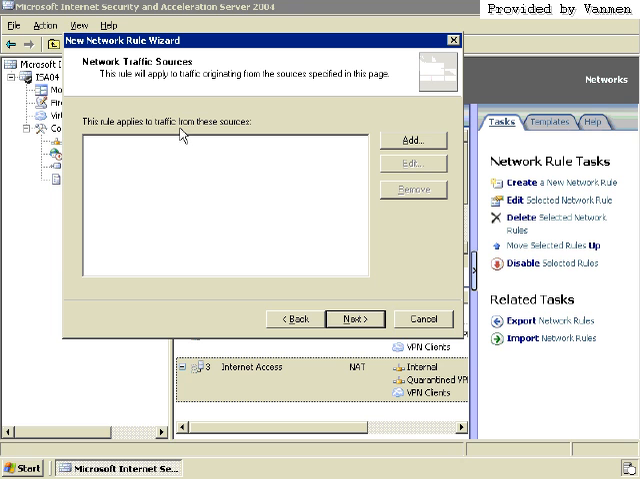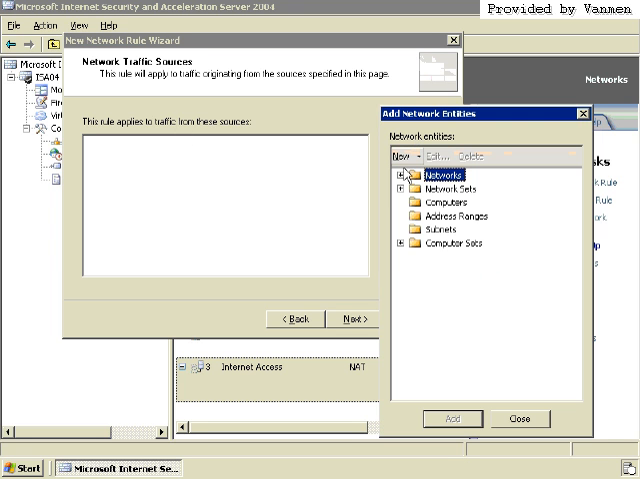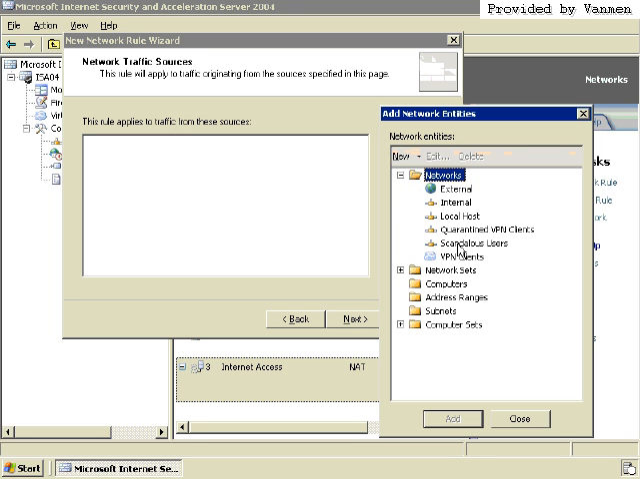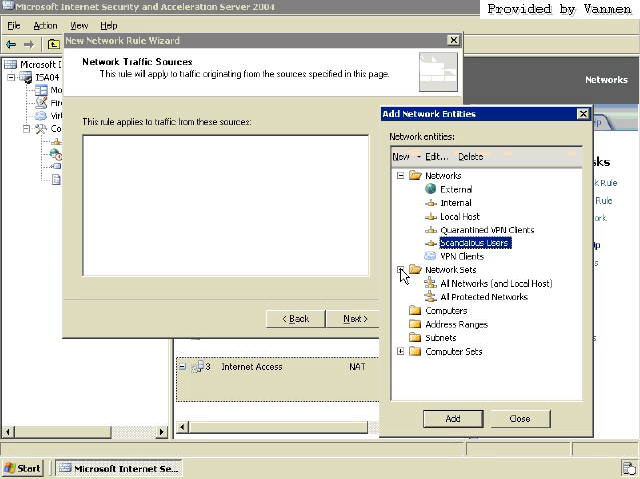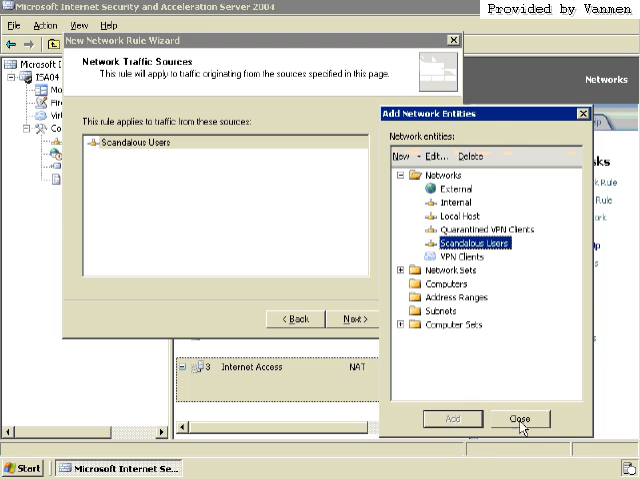And I'm going to say this rule applies to traffic from these sources. Click on add. Now underneath here I have my new network that I've defined, Scandalous users. Now you can see we have many other default networks that are in here already. The Anywhere network, the IPsec remote gateways, and so on. And we'll get into all of these and how we can create these a little bit later. But for now I'm just going to add my Scandalous users.